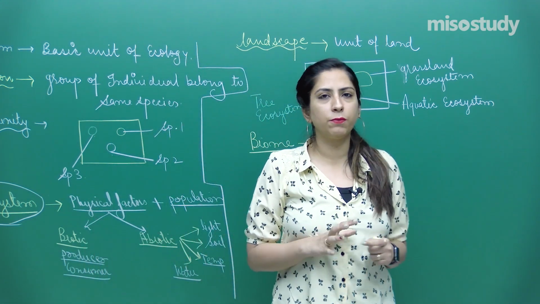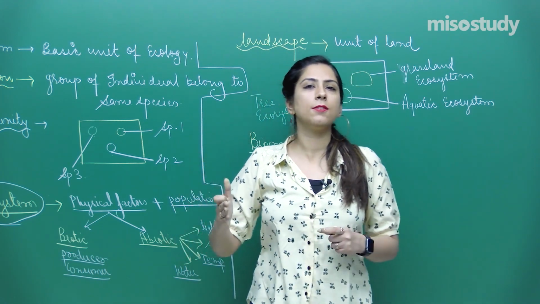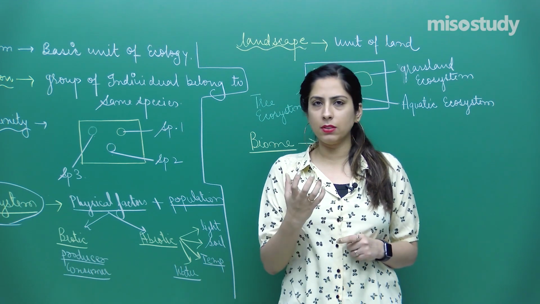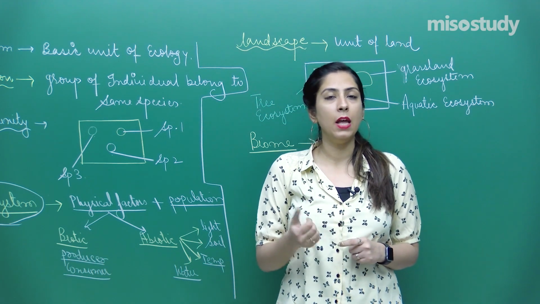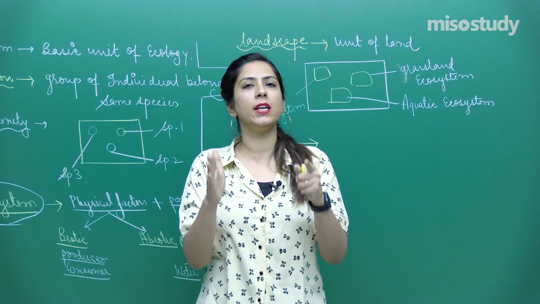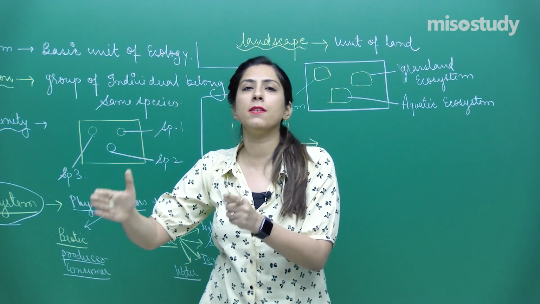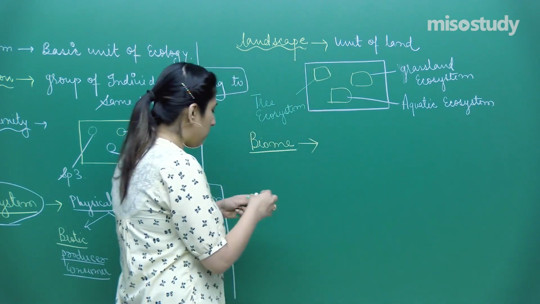Like everything is frozen. So what will you see there? Some reindeer grasses will be there. Or what else will you see over there? You will see some animals like polar bears. So a biome is that particular place which has defined environmental conditions, and also some specific flora and fauna present there. So let's talk about the biome.